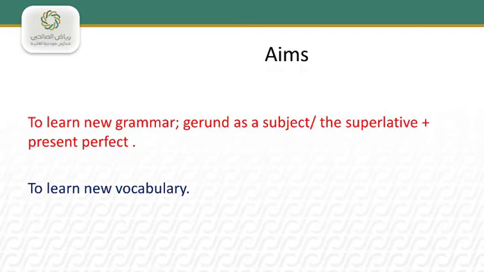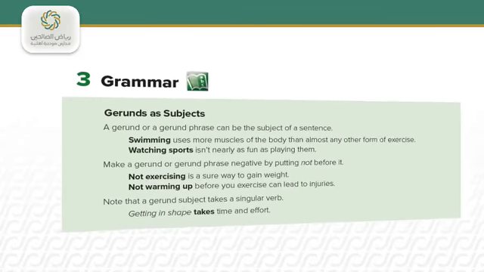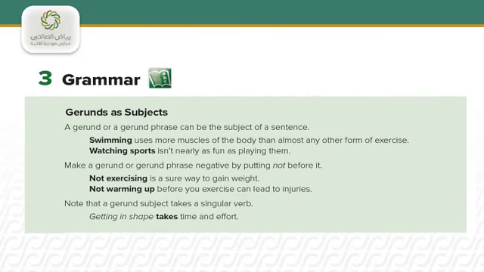First point is gerunds as a subject. We all know that a gerund is a verb plus ing, or the ing form of a verb. A gerund or a gerund phrase can be the subject of a sentence. Look at these examples. Swimming uses more muscles of the body than almost any other form of exercise. So swimming here is a gerund and we use it as a subject.